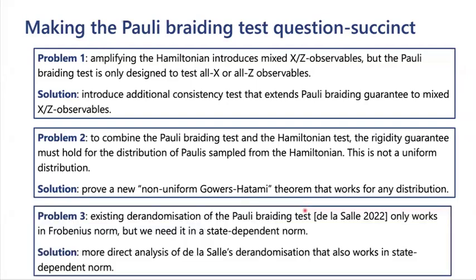Finally, we need to de-randomize this Pauli braiding test to actually make it question succinct. For this, we use a de-randomization due to de la Salle from two years ago, which is a simplification of the original MIP* equals RE approach. This, unfortunately, was only known in Frobenius norm. We need it in some sort of state-dependent norm. This gets very technical, but the solution is to just do a more direct analysis of de la Salle's de-randomization that firstly, it's a bit more natively quantum, so it's maybe more accessible to some audience at least, and it also works in the state-dependent norm.